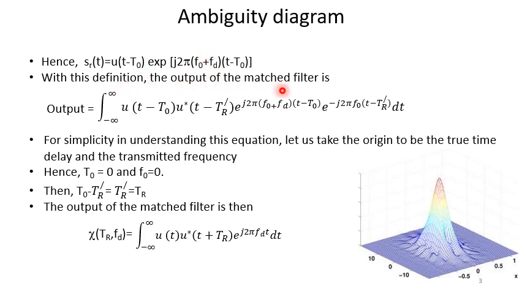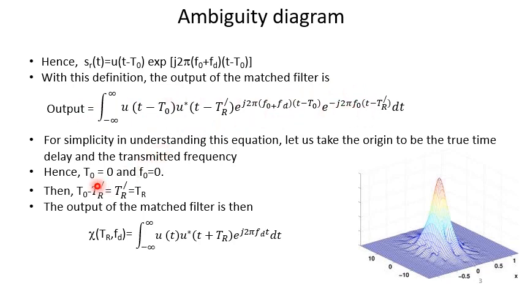With this definition, the output of the matched filter can be written, using the previous integration, as the integral from minus infinity to plus infinity of u(t - t_0) u*(t - t_R') exp(j2π(f_0 + f_d)(t - t_0)) exp(-j2πf_0(t - t_R')) dt. Now, for simplicity in understanding the equation, let us take the origin to be the true time delay and the transmitted frequency. So we are actually changing the origin of this equation, nothing else.